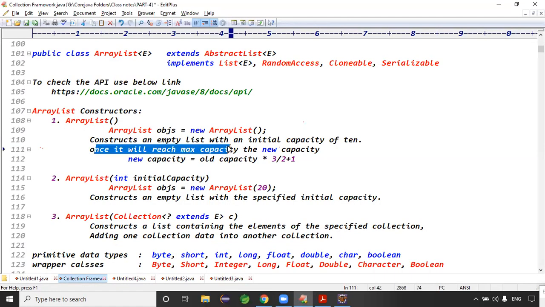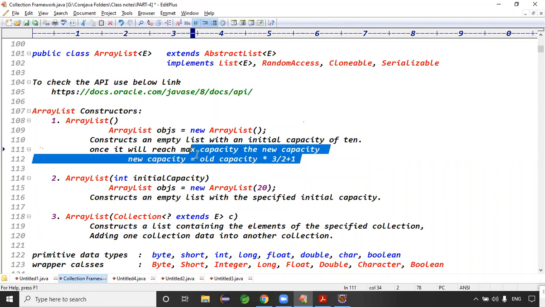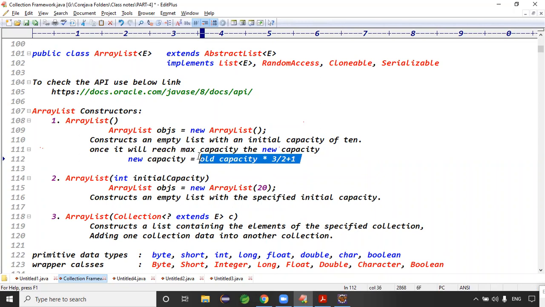Once it reaches max capacity, when you're trying to insert the 11th element, the capacity automatically increases, right? The new capacity equals old capacity * 3 by 2 plus 1. This is how we calculate the new capacity. Old capacity is 10, 10 * 3 is 30, 30 by 2 is 15, 15 plus 1 is 16. That will become the new capacity.